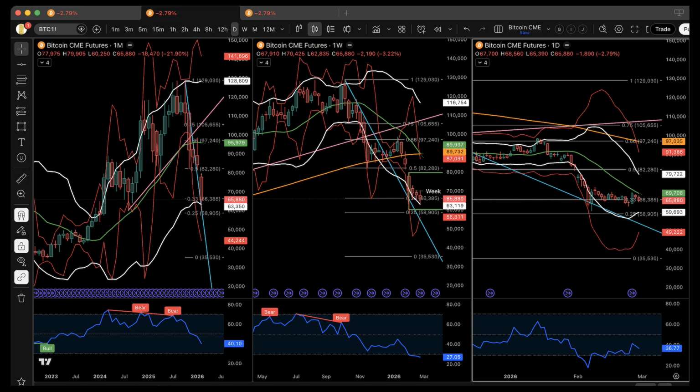There is no outward expansion from the lower boundary. The monthly range is leaning into the band instead of separating from it. Distance from the 20 moving average remains extended to the downside. That distance has not meaningfully narrowed. Price has not rotated back toward the mid-band region.